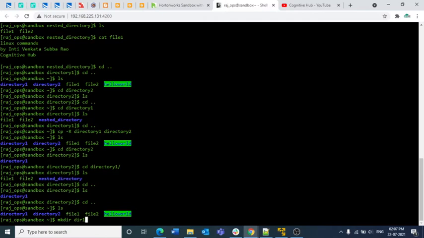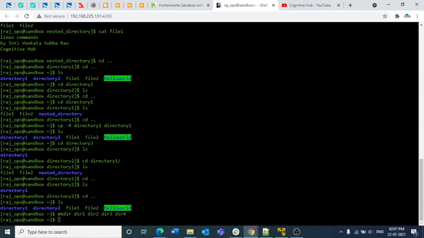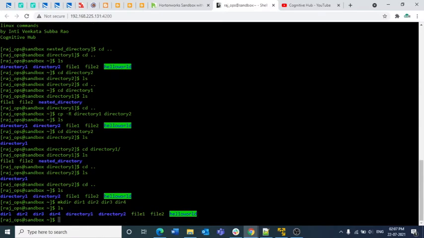But if I want to create multiple directories in a single shot, you just need to specify the names separated by spaces: dir1 space dir2 space dir3 space dir4. It will create 4 directories. Then ls. These are the total 4 directories that we have created. So this is how you can create a single directory and multiple directories as well.